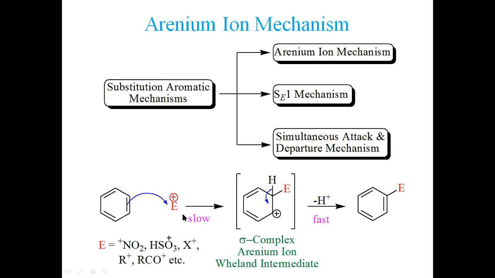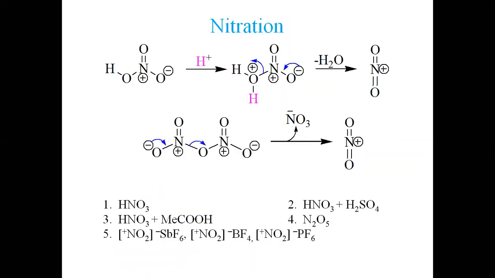Let's proceed towards the nitro. How is the nitronium ion produced? There are various mechanisms. Five different methods have been adopted for nitration. One is heating our aromatic system in concentrated nitric acid at 70 degrees Celsius. Second, we can decrease the temperature to 40-50 degrees Celsius, and we can use sulfuric acid in a catalytic amount.